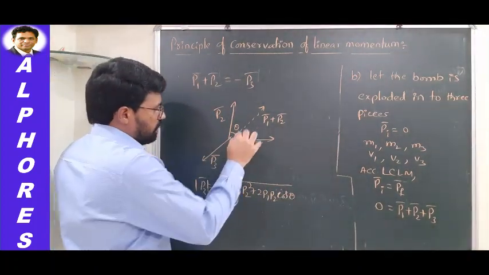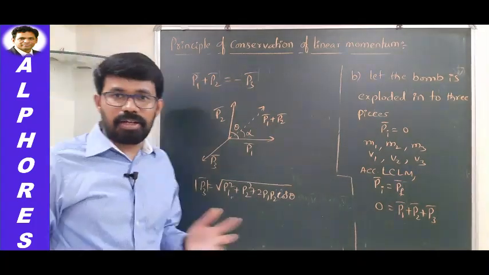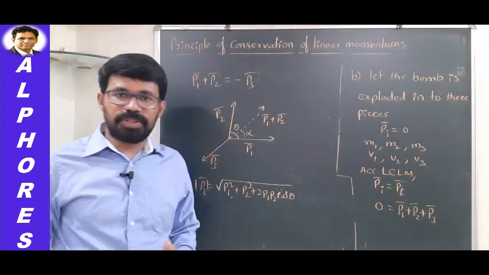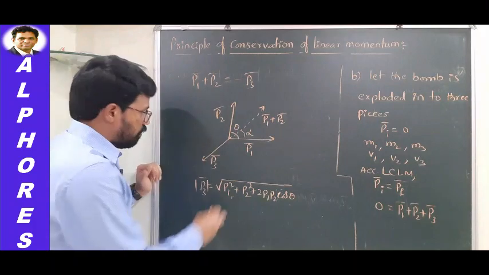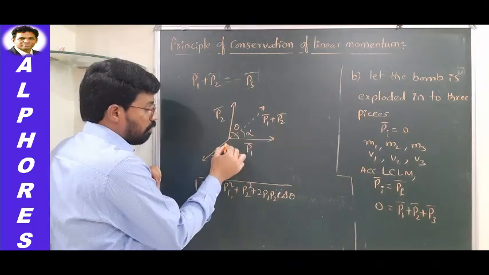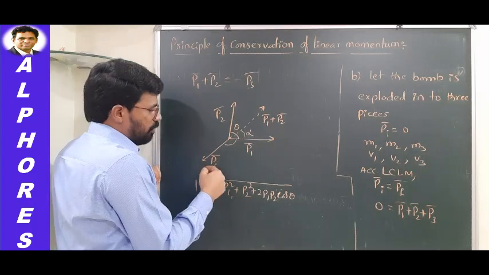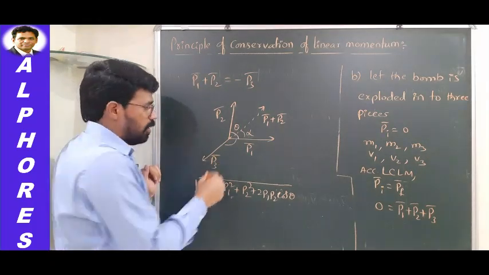And if you wanted to find the angle, you can find the angle also. What is that? Tan alpha. Tan alpha is written as actually Q sin theta by P plus Q cos theta. Here, P is P1, Q is P2. So if you wanted to find this alpha angle, sometimes you may be asked at what angle this third fragment will fly after the explosion.